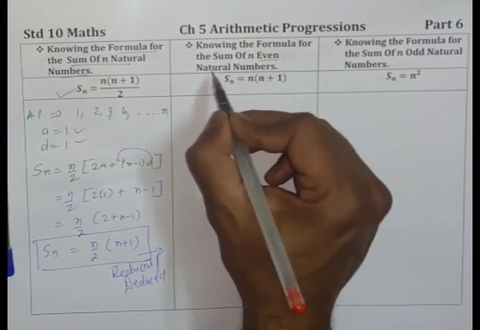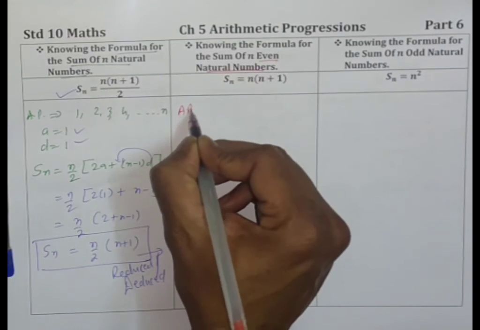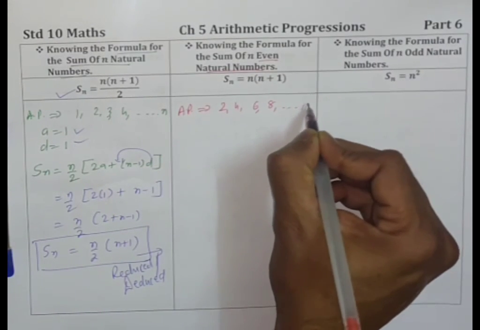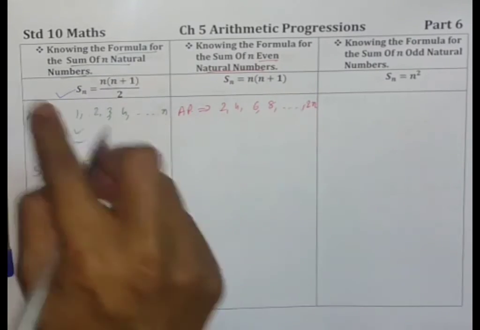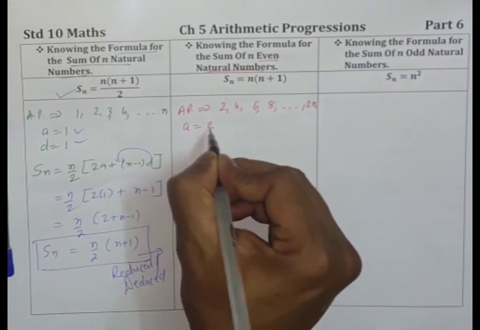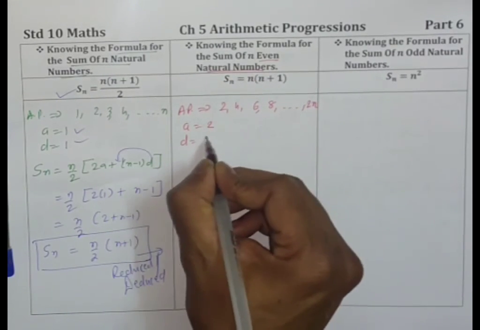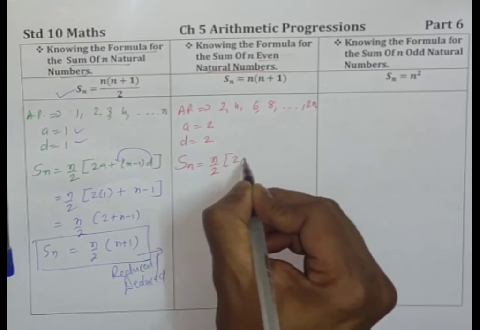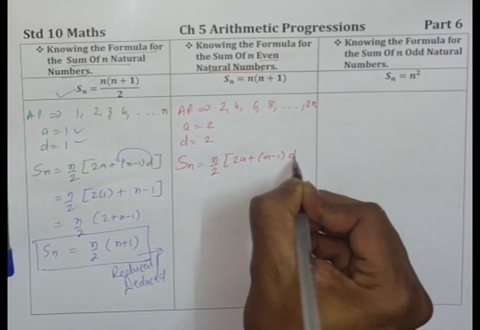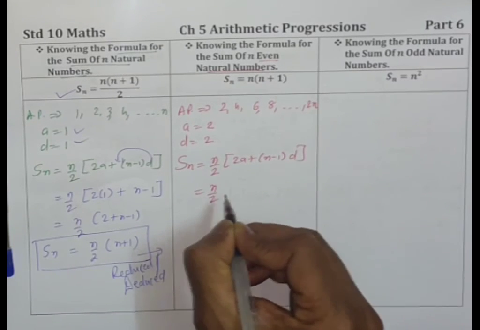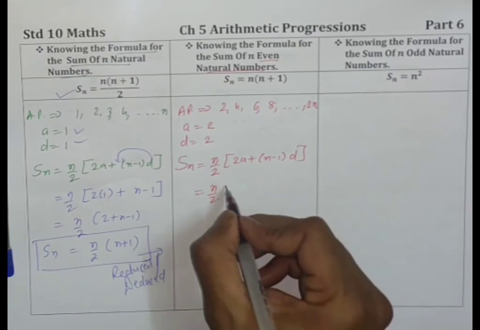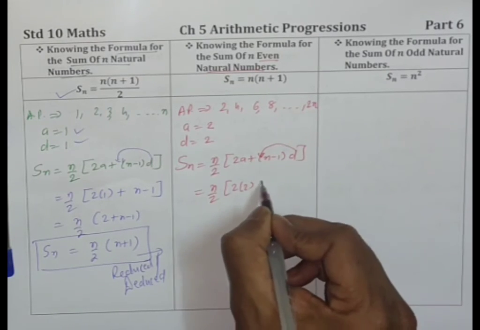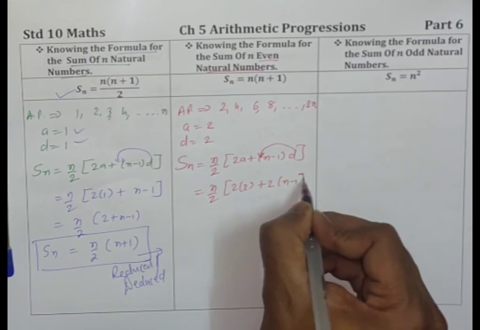All right, now we have even natural numbers. So the AP is 2, 4, 6, 8, and you know the last term is going to be 2n, we saw that just now. Here a is 2 and d is also 2. Now Sn, sum of n terms, n by 2 into 2a plus n minus 1 into d. Put the values of a and d: 2 into 2, plus 2 into n minus 1.